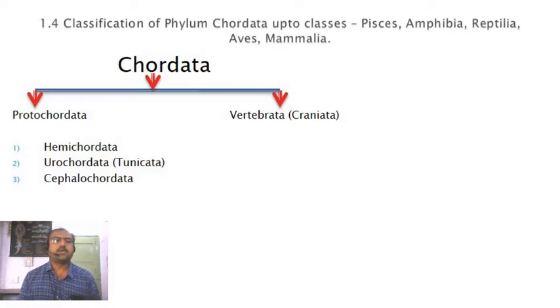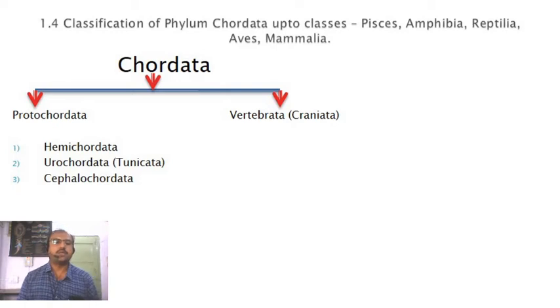The third subphylum of the Protochordata is Cephalochordata. It is the first subphylum which has these fundamental characters persisting throughout life, that is notochord, nerve cord and gills, which appear after early development, and up to the death of the individual they remain as they are.